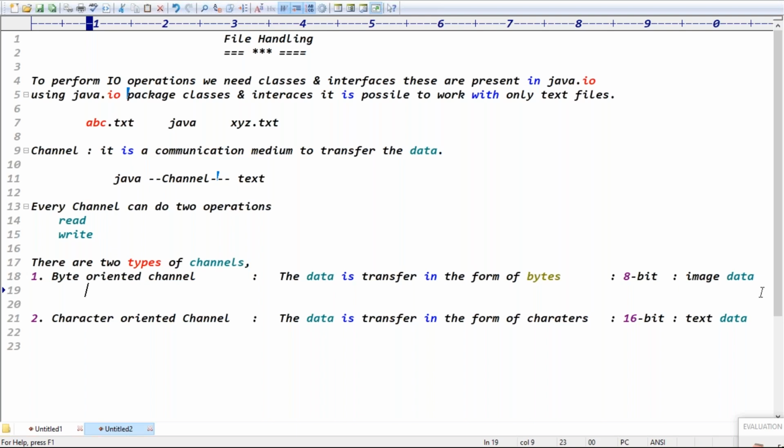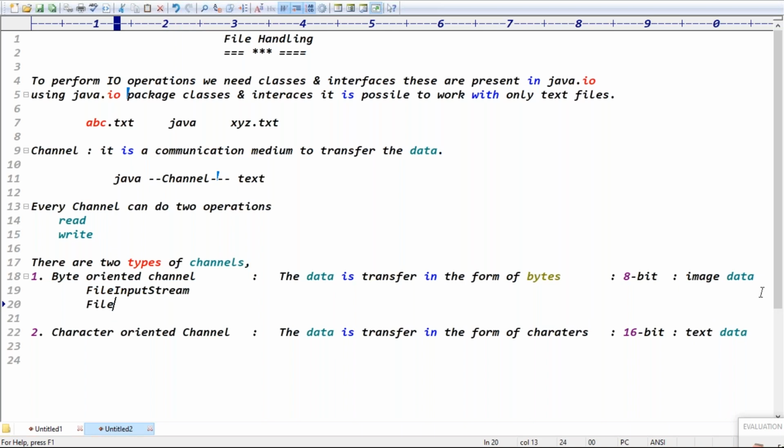To create the byte channel, the FileInputStream class is required, and the FileOutputStream class is required. FileInputStream class is basically to read the data.